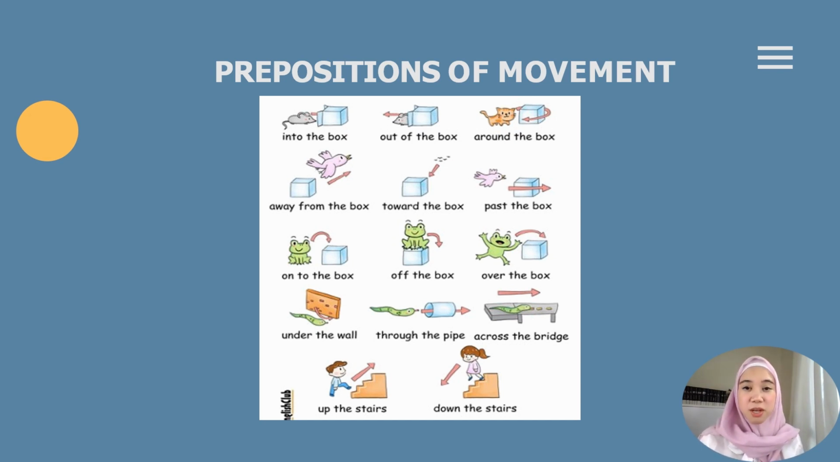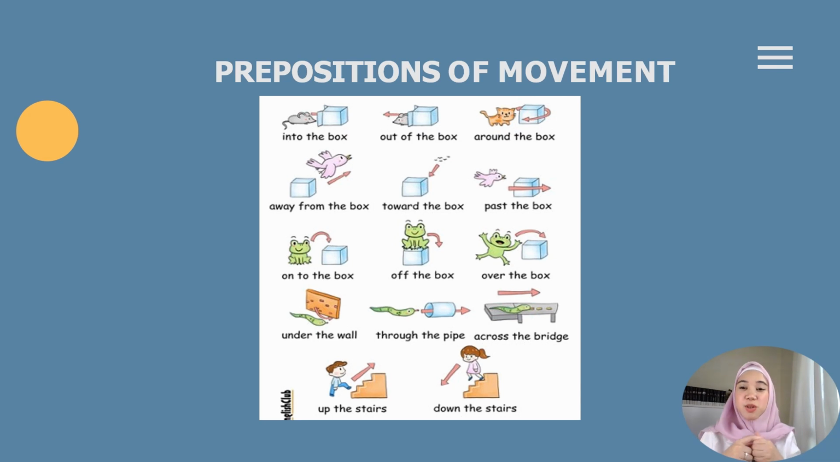Toward the box. We use toward when we're moving toward an object. Past the box. So we use past the box when, look at the example there, the bird is flying past the box. So you can use past when you are moving past something. Onto the box. So this is when the frog is jumping onto the box. Off the box. So we use this when the frog jumps off the box, and you can use it when you jump off something or you move off something.